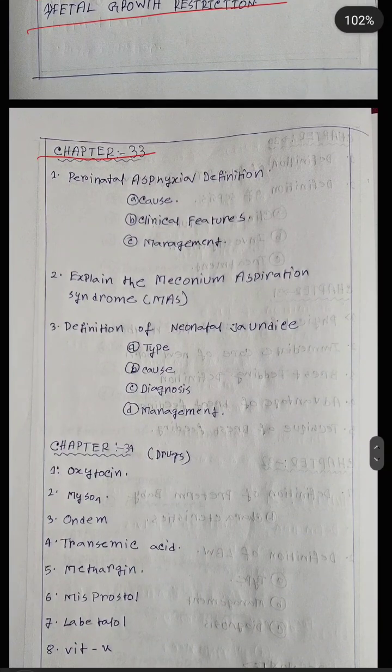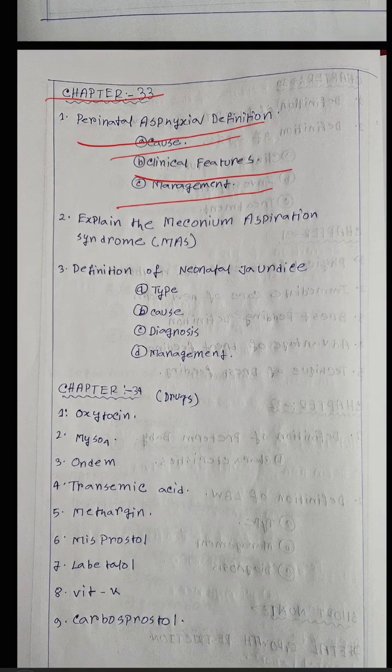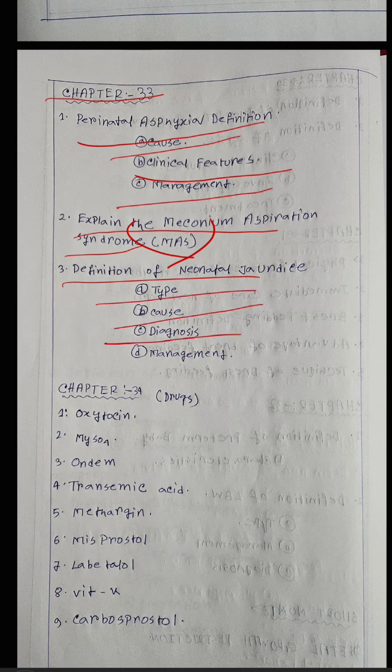Next, chapter number 33: perinatal asphyxia definition, causes of perinatal asphyxia, clinical features of perinatal asphyxia and management also. Next, explain the meconium aspiration syndrome, that's called MAS. Third question: definition of neonatal jaundice, type of neonatal jaundice, causes, diagnosis and management of neonatal jaundice.